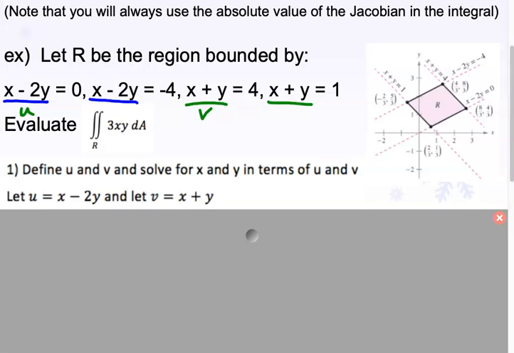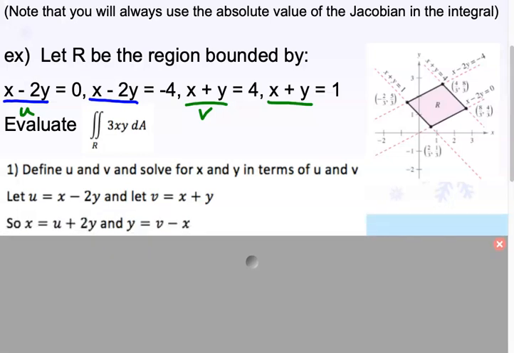So the first thing I personally do is solve this for x first. You get x equals u plus 2y. And then if you solve this for y, you get y equals v minus x.